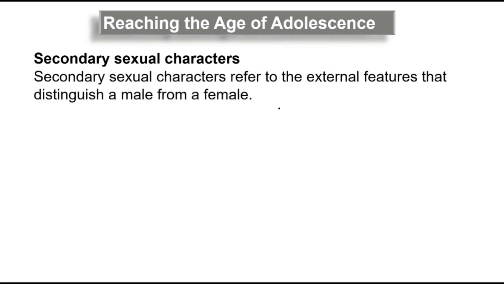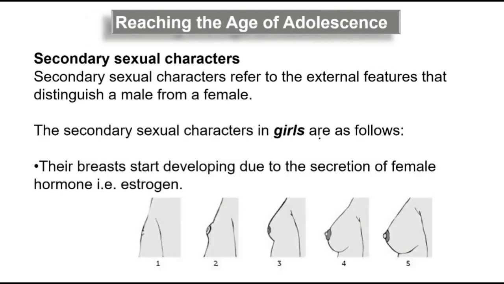A female also will have sexual changes, that is, external features that clearly distinguish male and female, right? What happens in the female is that the chest area, the so-called breast, comes forward.